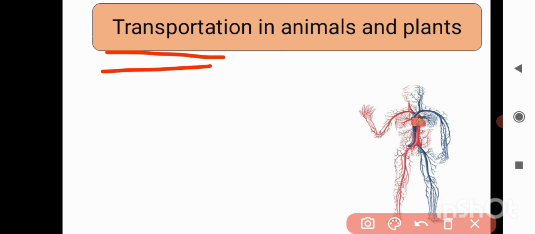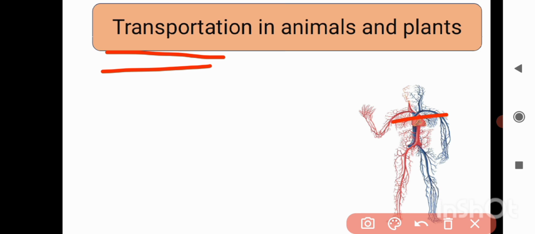But when I say that some substances in our body need to be transported to each and every part, how can they move from one place to another in our case? So my dear children, today our topic is transportation in animals and plants. In this chapter we are going to discuss how substances like food, water and oxygen, which are very vital for our survival, are transported from one part to another.